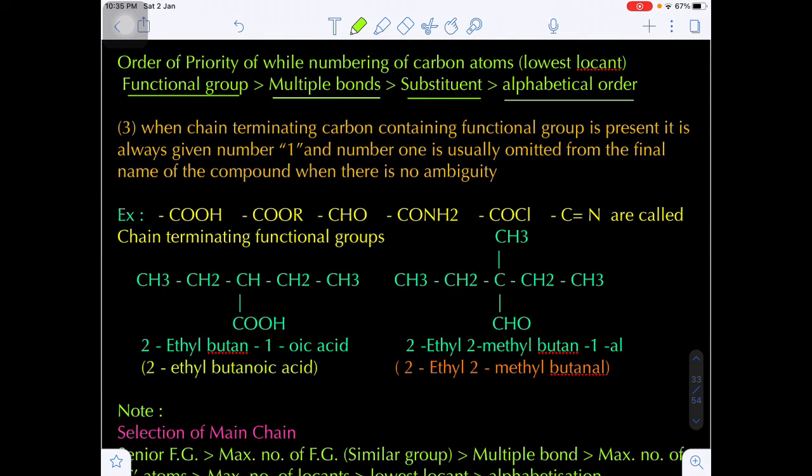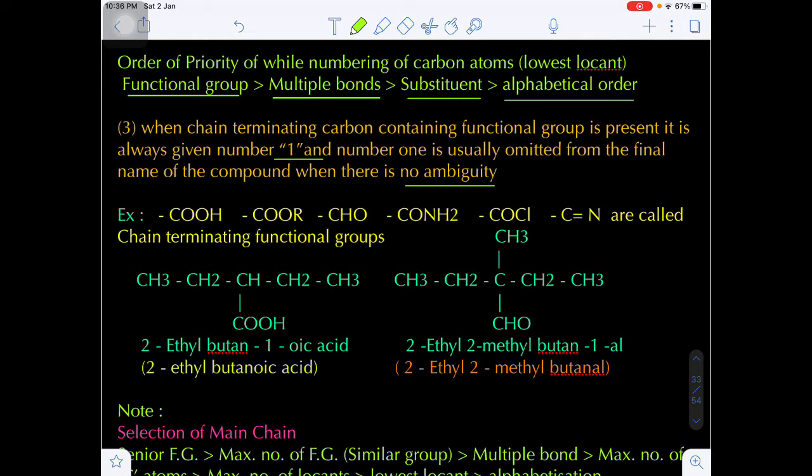When a chain terminating carbon containing functional group is present, that carbon is always referred to as first, that is, the number 1 carbon. Okay, and while writing the final name, there is no need to write the number 1 if there is no ambiguity. If there is no ambiguity, no need to write the number 1 prefix. Are you getting my point?